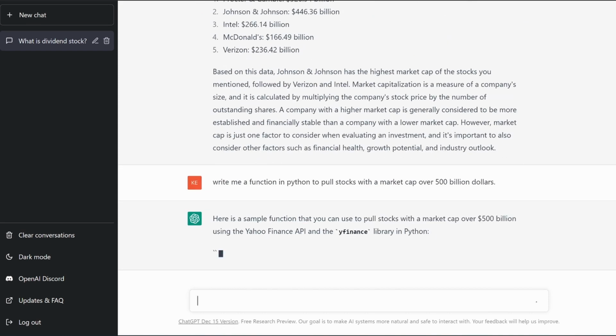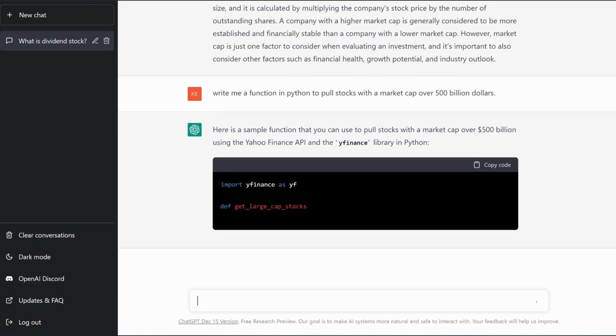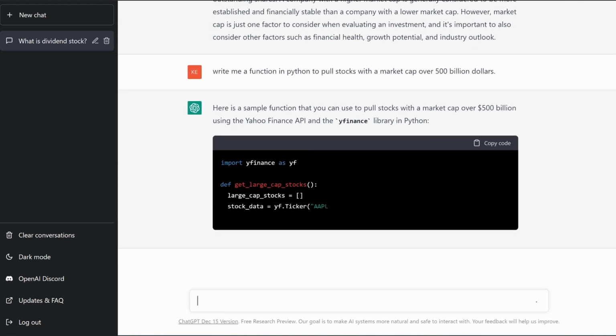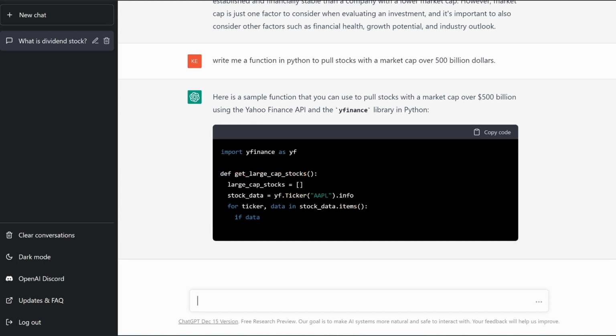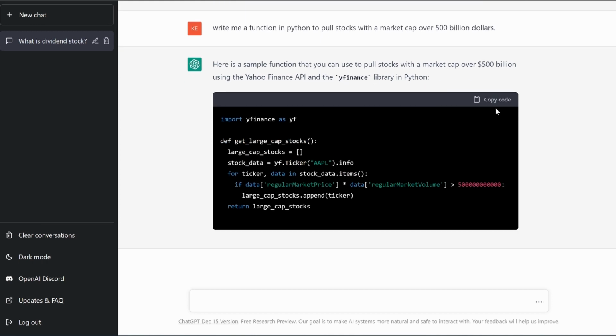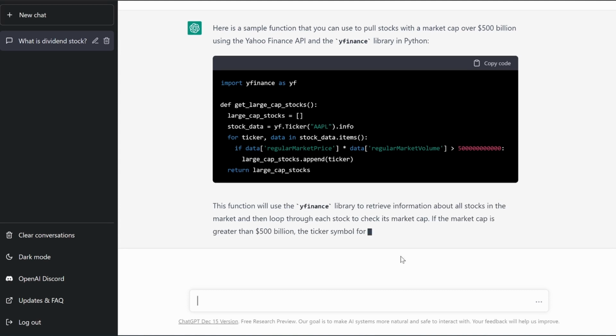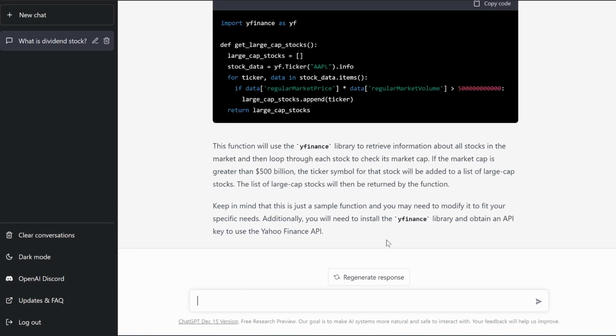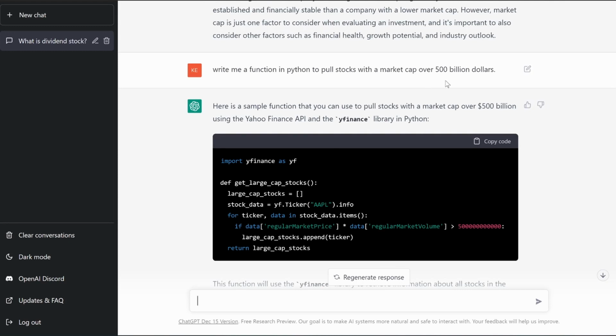Here's a sample function saying that we're going to be needing the API yfinance. And then here it is. It's writing out the code for me. I could go up here and click copy, and then I could paste it into Python. So let's see what else it gives us. Again, this is just a very simplistic question.